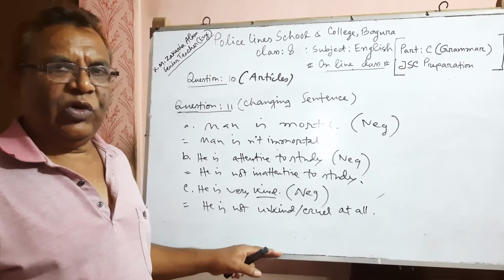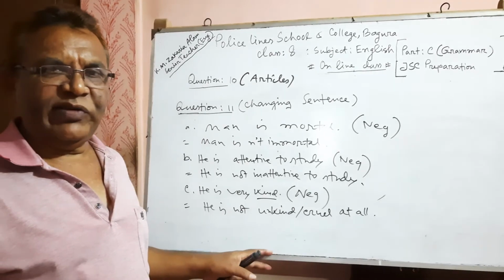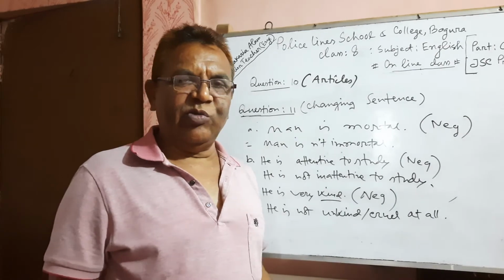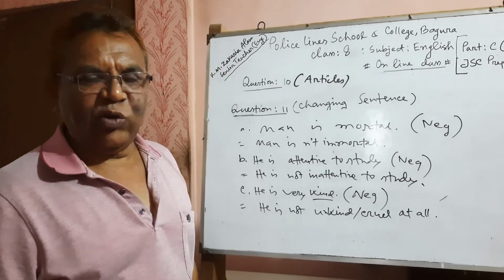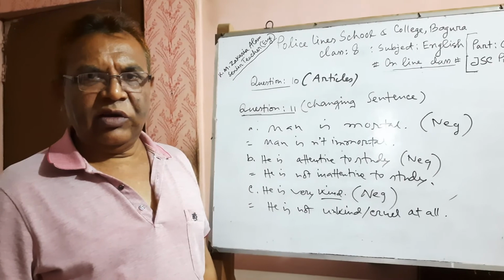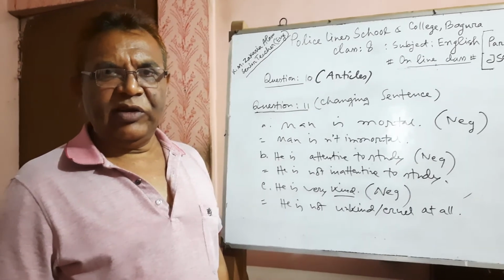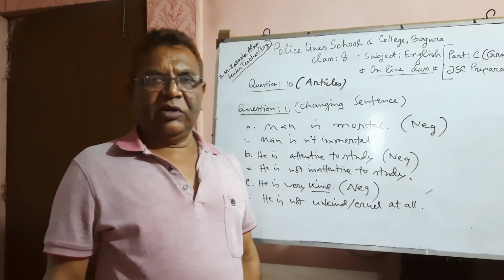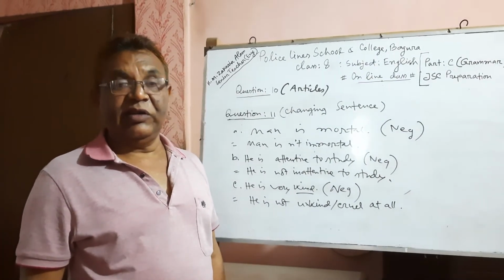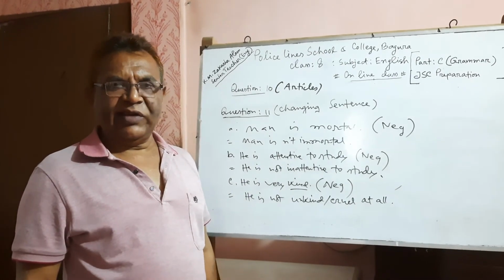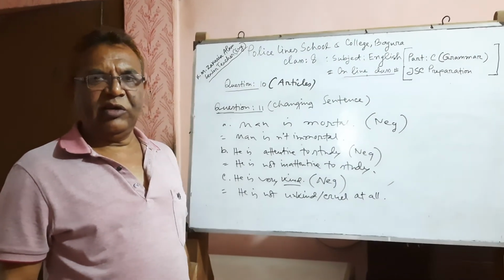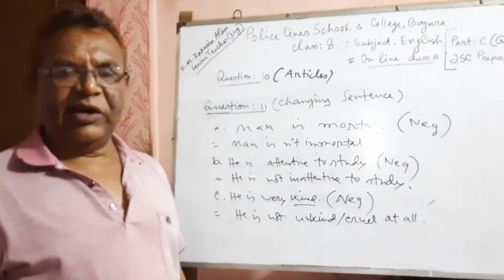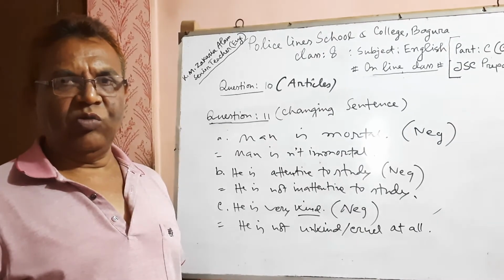Everyone of you should try to memorize the antonyms of the words. That means opposite words: mortal, immortal, liquid, solid, good, bad, always, never, happy, unhappy, remember, forget. These are necessary to make the sentence negative without changing the meaning. I hope you will study and learn these words from the book.